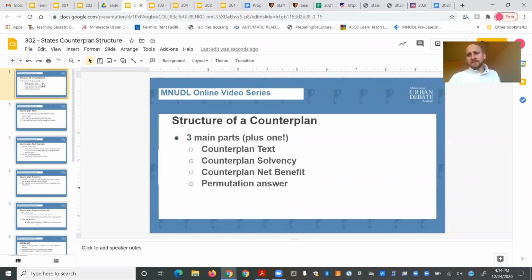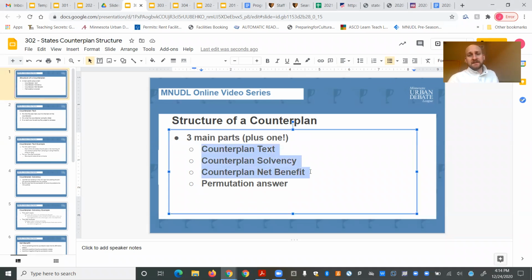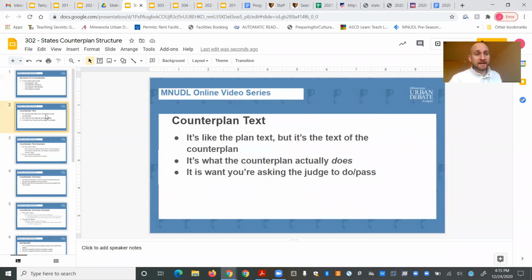So when it comes to a counterplan, the structure is these three main parts: the counterplan text, the solvency, and the net benefit. And then additionally, we generally have one other part, which is called an answer to the permutation, perm answer. We'll get into all these parts as we go through the video, so just sit back and relax.